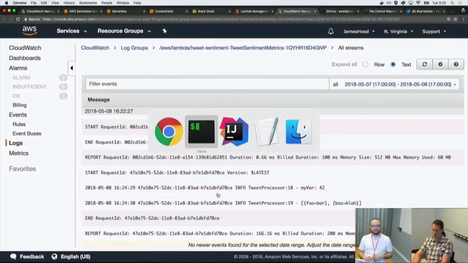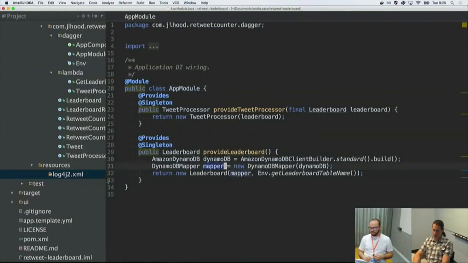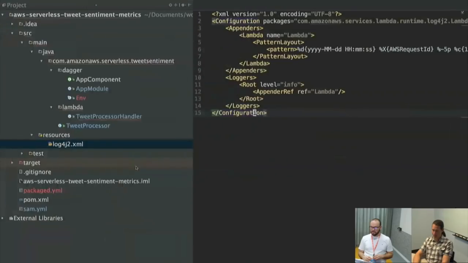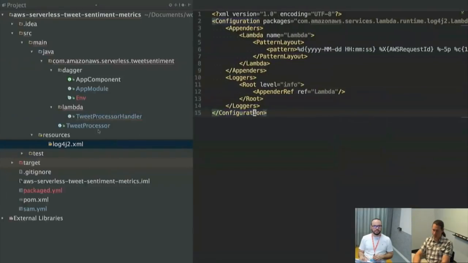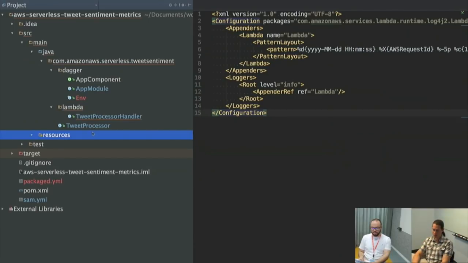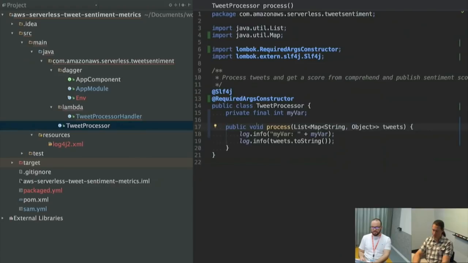All right, we have a tweet processor. So now that we have this end-to-end experience, I'm just going to minimize this because I keep accidentally going to this one. Okay, so now we have it deployed and functioning. It's just not doing what we set out to do. So now we need to actually do something with our processor.